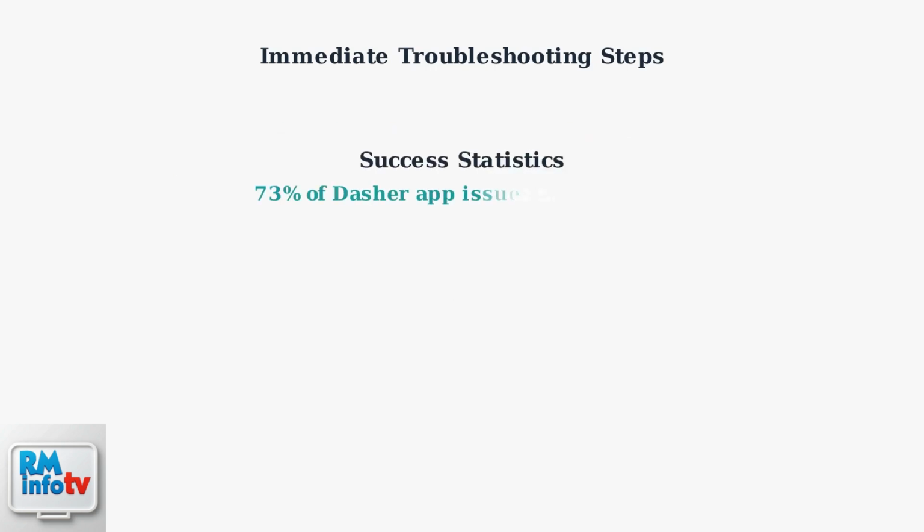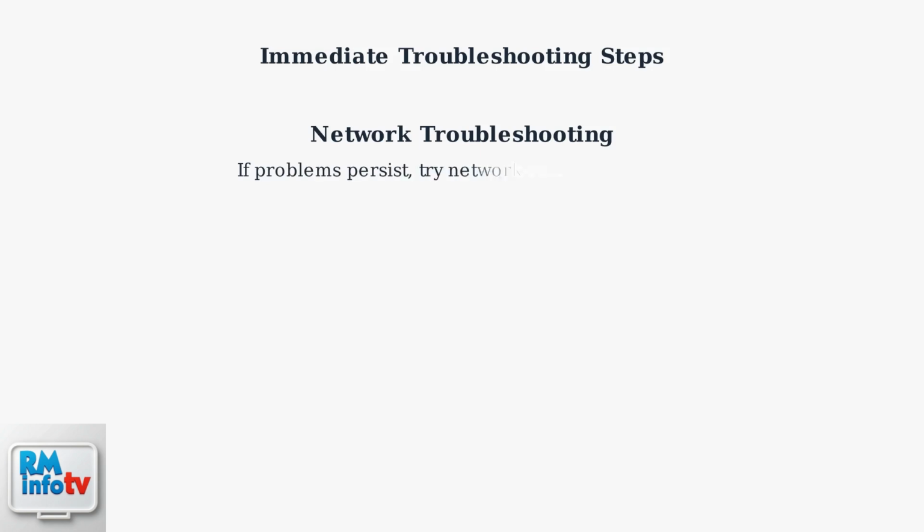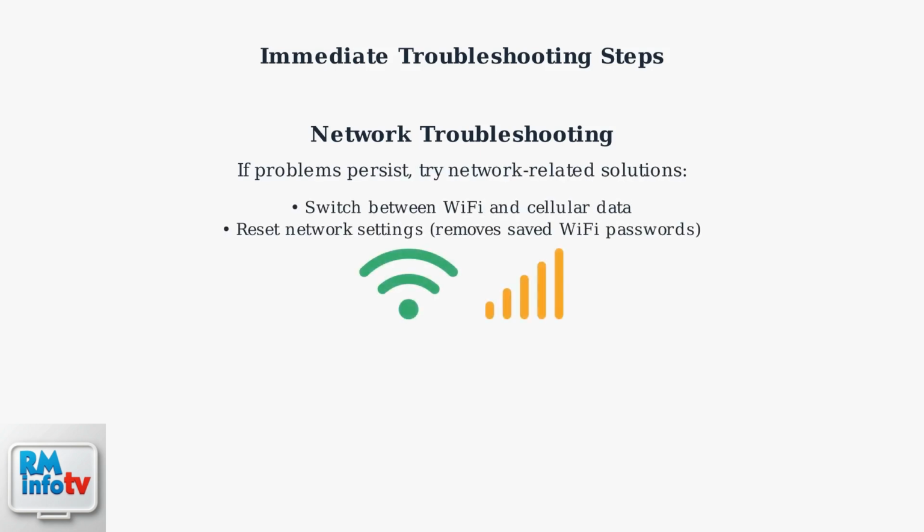According to 2025 data, 73% of all Dasher app issues are completely resolved using just these first three troubleshooting steps, making them highly effective first-line solutions. If the basic steps don't work, try network troubleshooting. Switch between Wi-Fi and cellular data to test connectivity, or reset your network settings entirely. Note that resetting network settings will remove saved Wi-Fi passwords. These network solutions address 45% of connectivity-related screen issues.